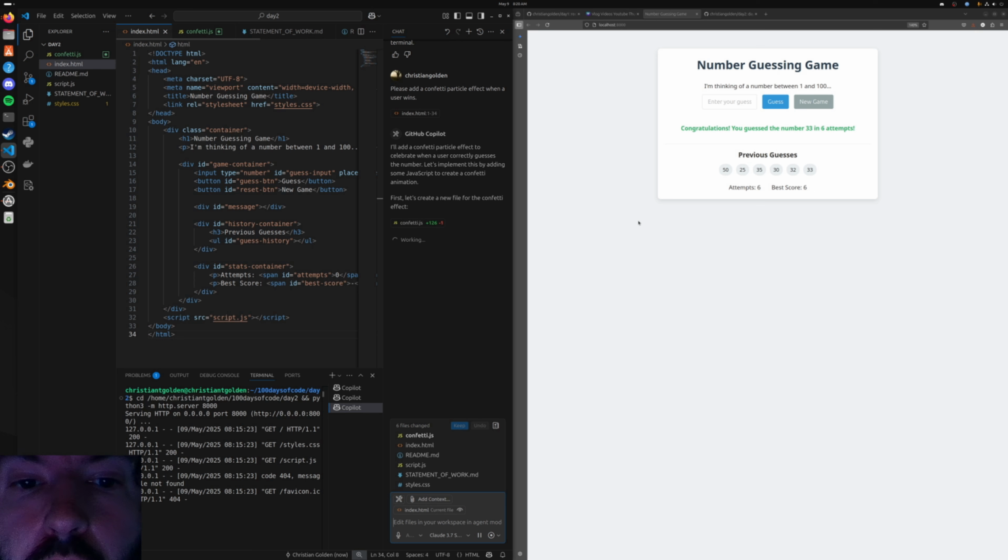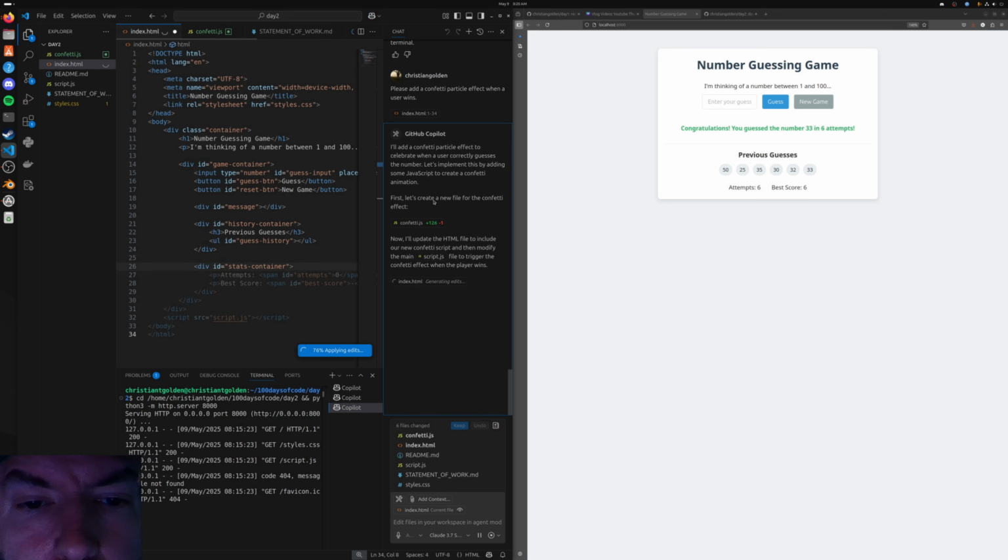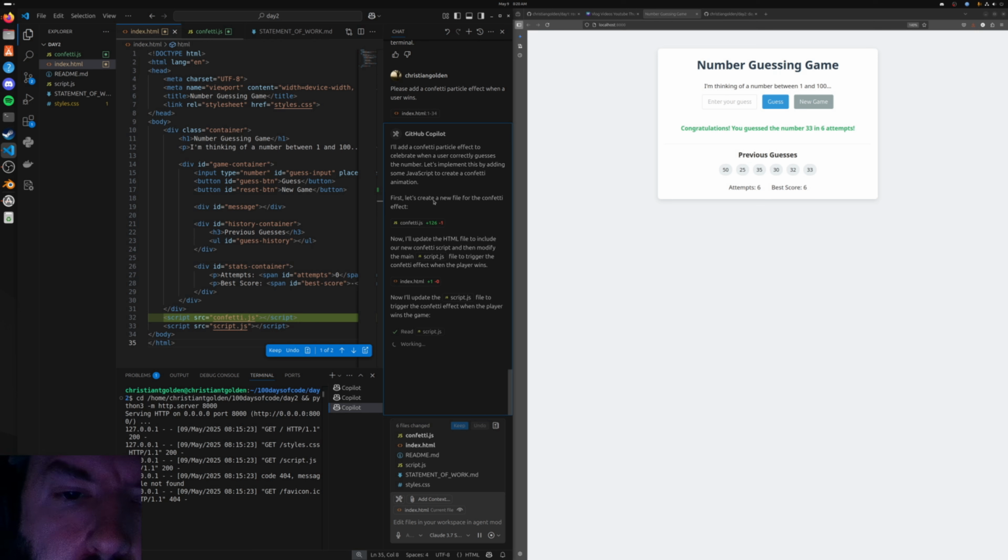See, so they made a new file for the confetti effect, which is good. Because now if we want to customize the way that the confetti stuff is happening, we can just go modify the confetti.js and not worry about having to make changes all over the place.